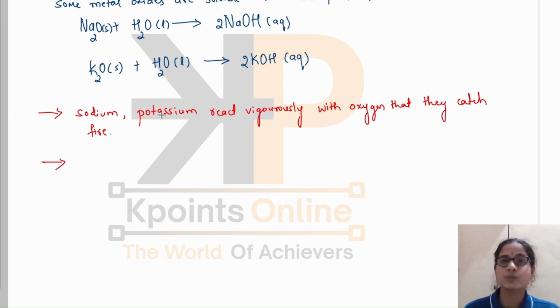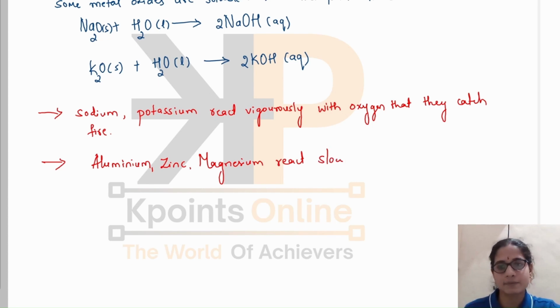Okay, this is about the metals which are of high reactivity. They react very vigorously in just a fraction of a second to form metal oxides and they may also catch fire. And there are metals like aluminium, zinc and magnesium which react slowly with air, meaning their reactivity is moderate.